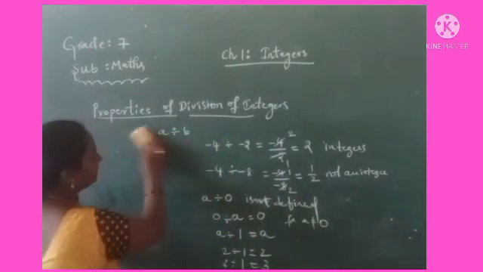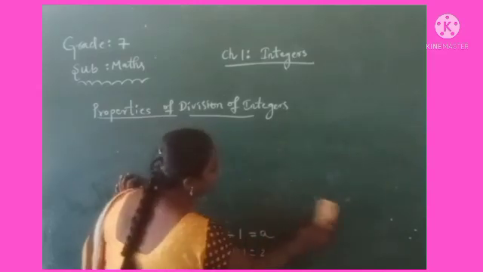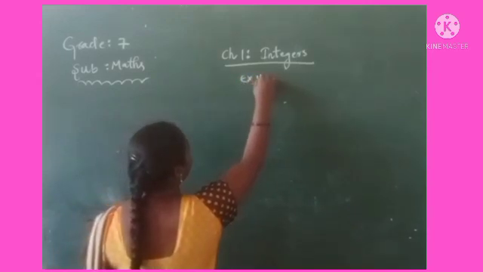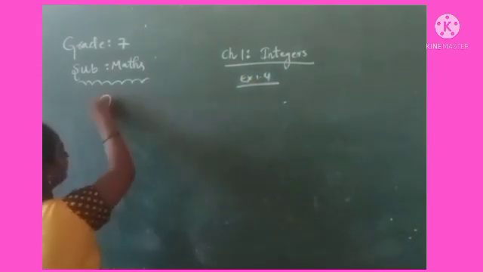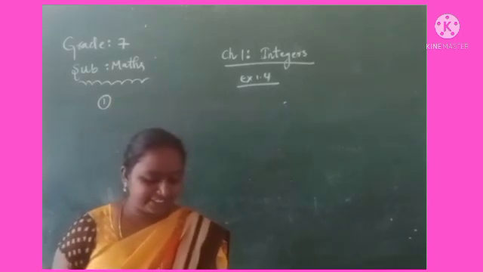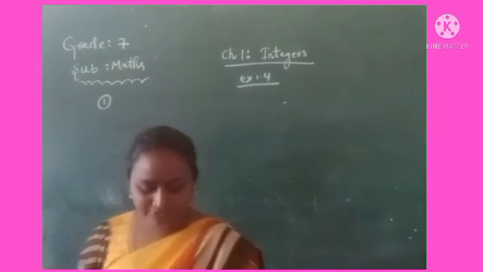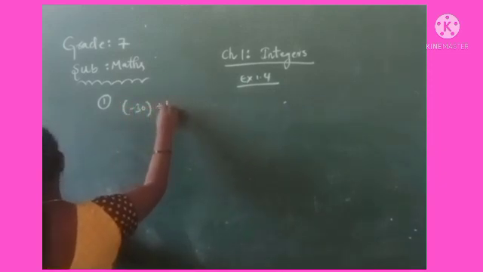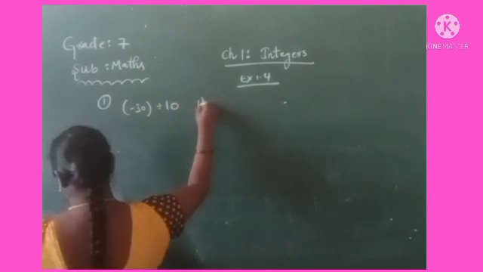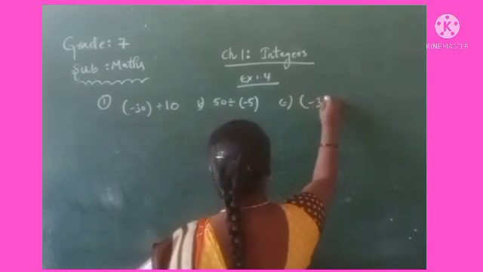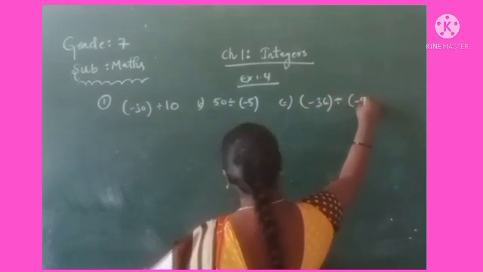Based on this concept, now we can solve the exercise problems. Keep a heading in your notebook: Exercise 1.4. Let us take your textbooks, page number 26. Evaluate each of the following. Here some problems are given: A, minus 30 divided by 10; B, 50 divided by minus 5; and C, minus 36 divided by minus 9.